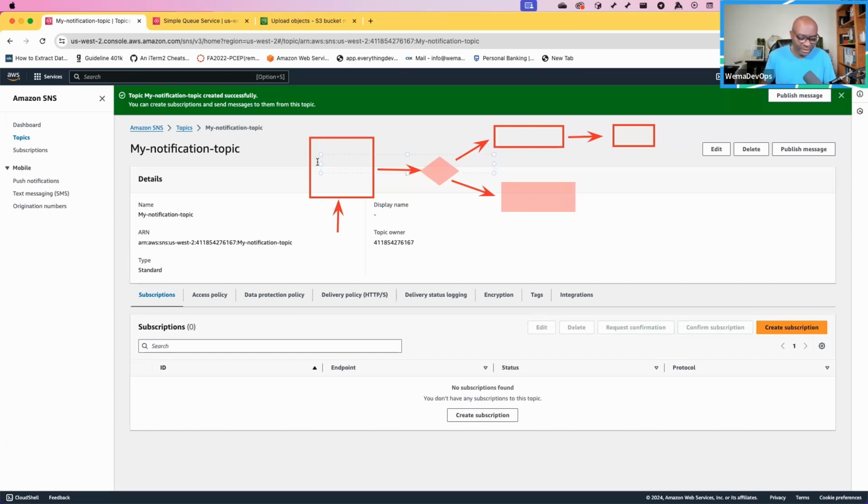So this is a bucket, that is S3. This is your Lambda. Then this is your topic, that is the SNS topic. And that is your email, a subscriber here.